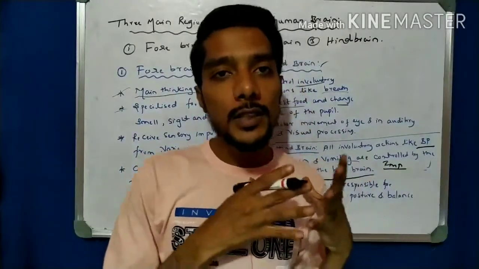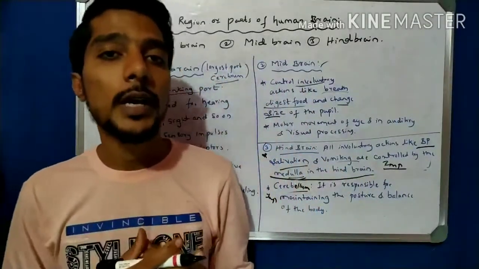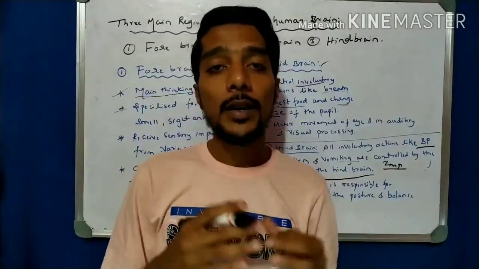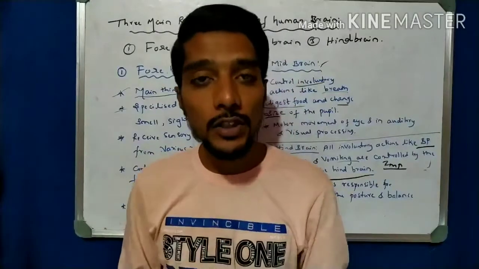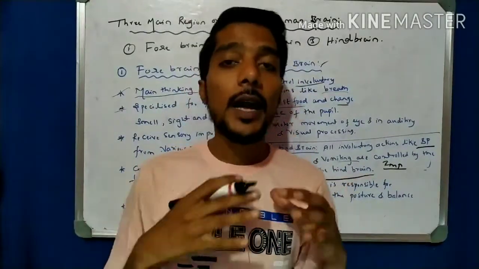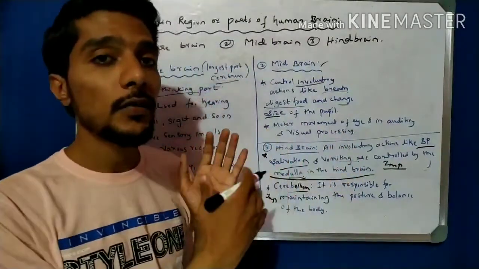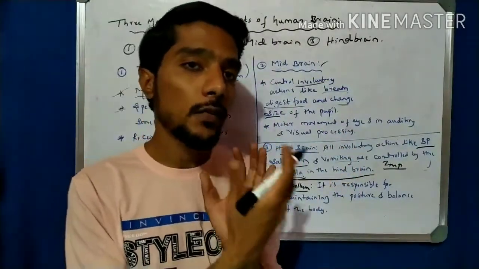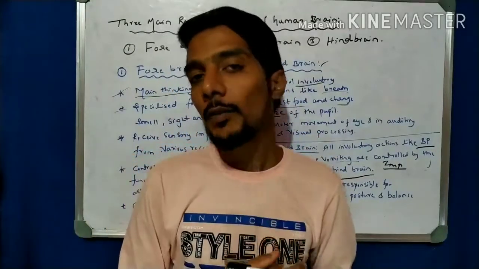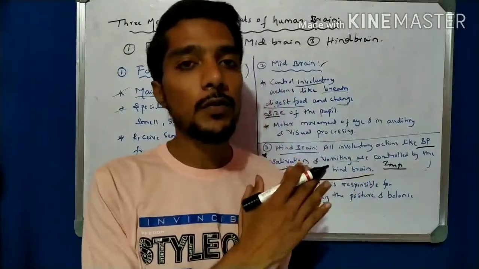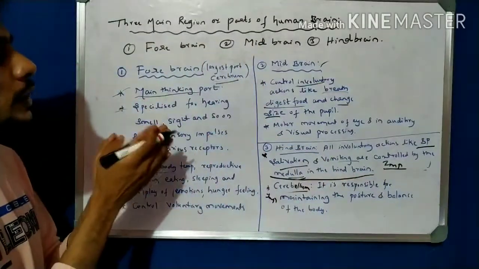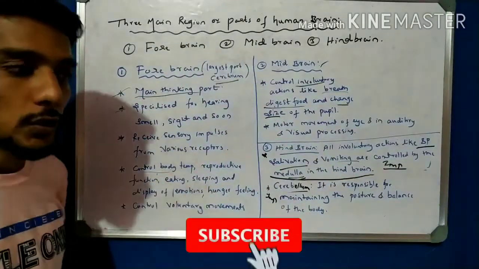Hope this video is very useful for you. In this video you clearly understood the nervous system, the central nervous system and the peripheral nervous system, the human brain structure with its different parts, and lastly we learned about the different parts with their different functions: function of forebrain, midbrain, and hindbrain. These are shortcut notes, very important for you for examination. So please observe it carefully once and write it down in your notes again.